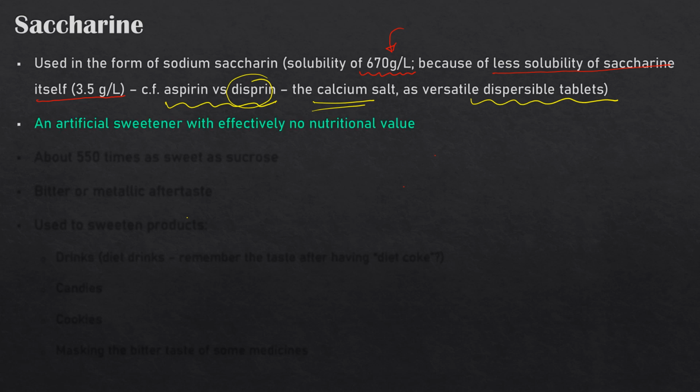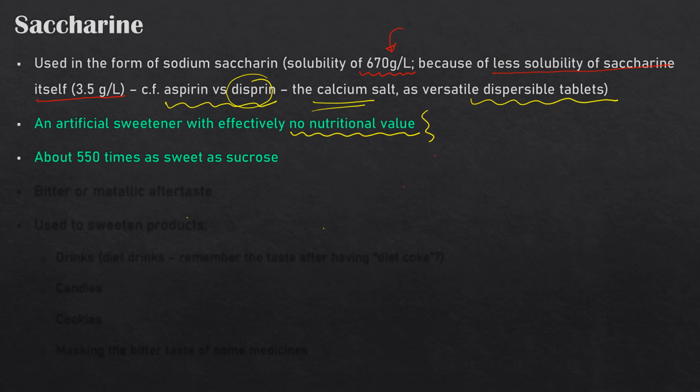Okay, now this is an artificial sweetener, and because this does not belong to the category of carbohydrates which our body can metabolize, it is supposed to have 0 nutritional value. If you consume saccharine, you'll be getting 0 calories out of it, because our body is not going to digest it, and does not know how to process this molecule. Our body has not been designed for that kind of molecules actually. And it is about 550 times as sweet as sucrose.